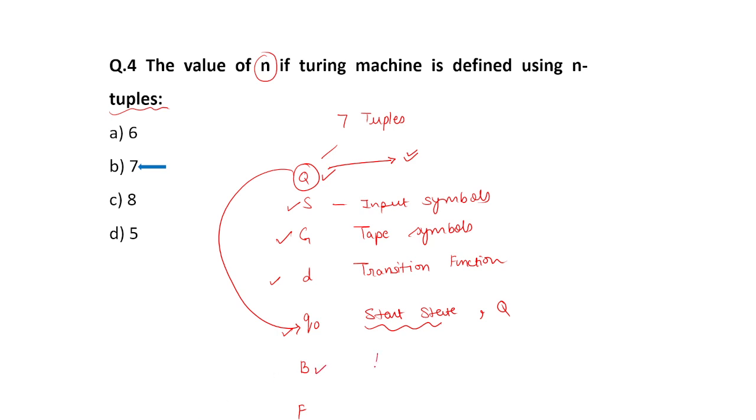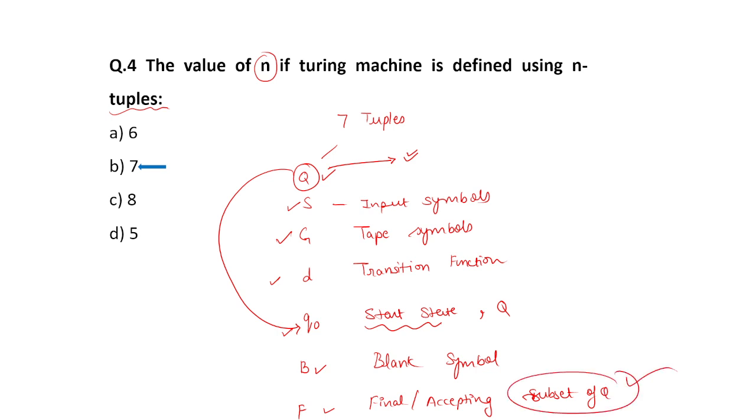Next is your capital B. It is nothing but a blank symbol. Right? Next is your F. It is a set of final or accepting states. It is a subset of Q. Okay, so all these are the values of n, in n tuples, in 7 tuples.